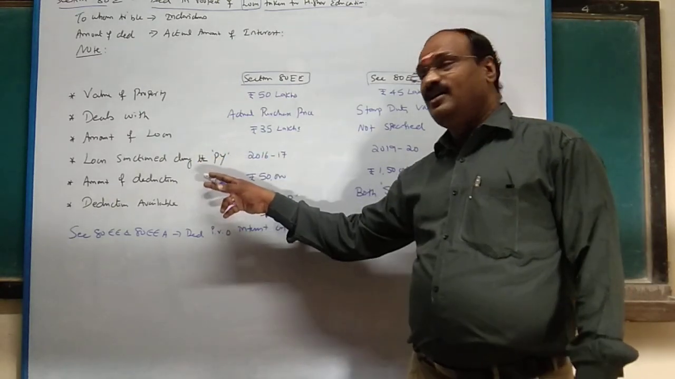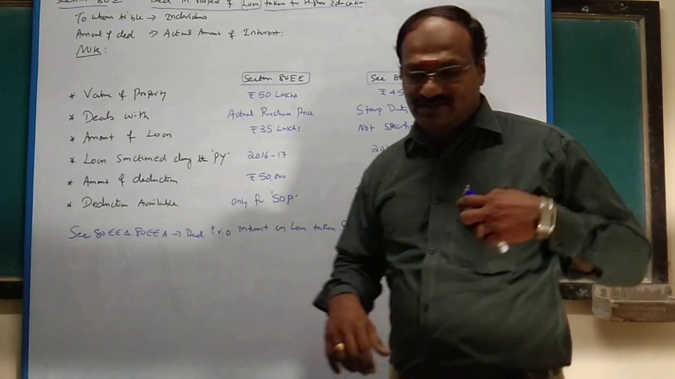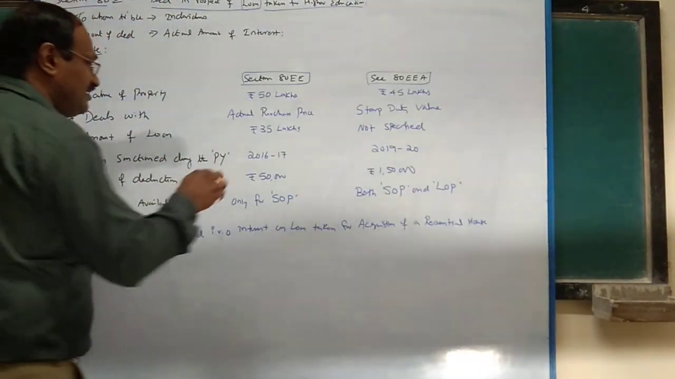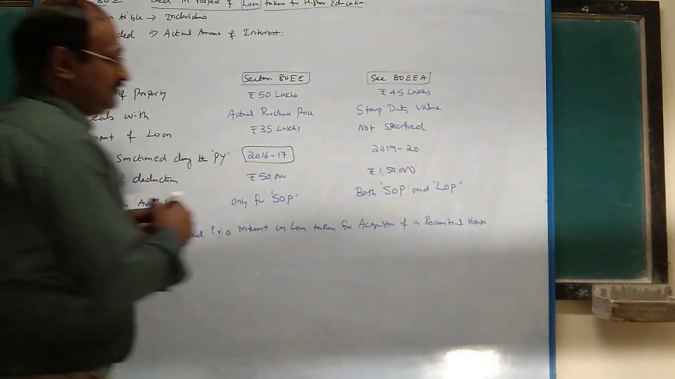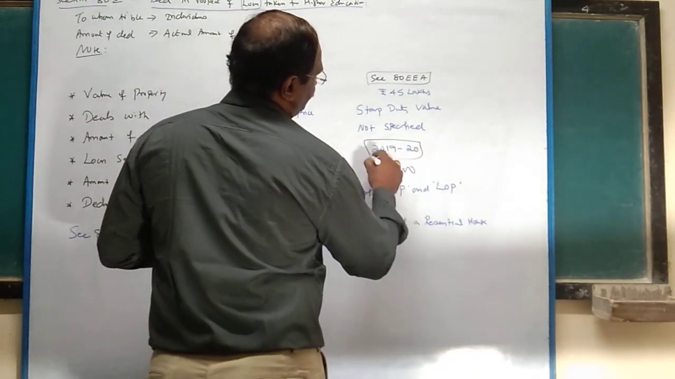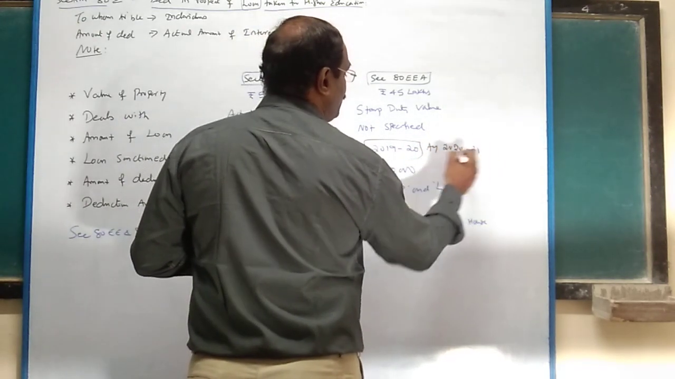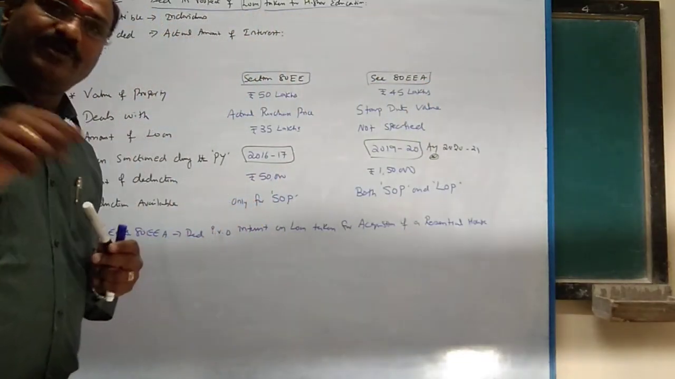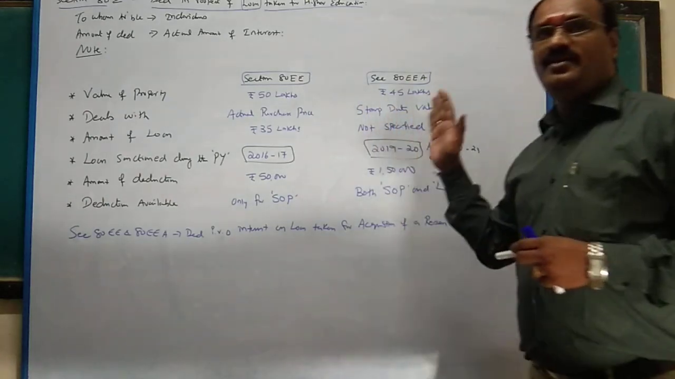This is very important: loan sanction during the previous year. See, this is 16-17. Loan sanction during 2016-17. And this is 2019-20, assessment year 2020-21. This is a very important amendment. This section is an amendment. For this current assessment year, 80EEA is applicable.